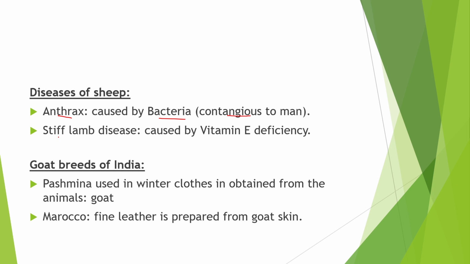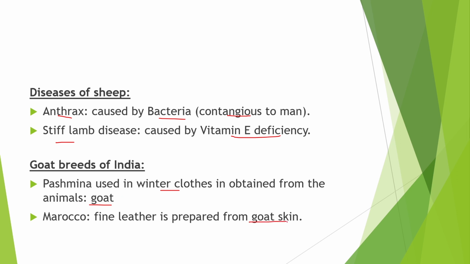This disease is caused by bacteria known as Bacillus anthracis. Next is stiff lamb disease. It is caused due to vitamin E deficiency. Next, goat breeds in India. Pashmina, used in winter cloth, is obtained from goat. And second is Morocco. It is a fine leather which is prepared from goat skin.